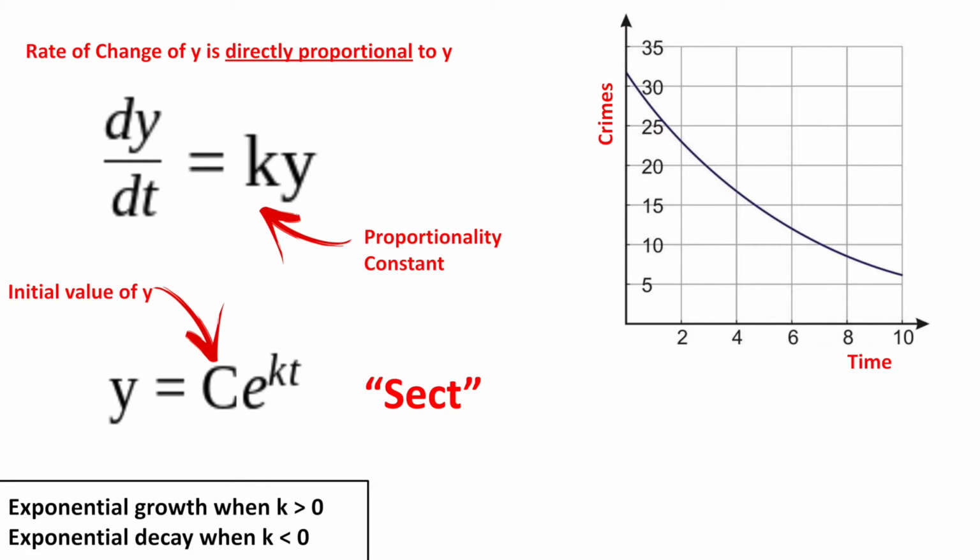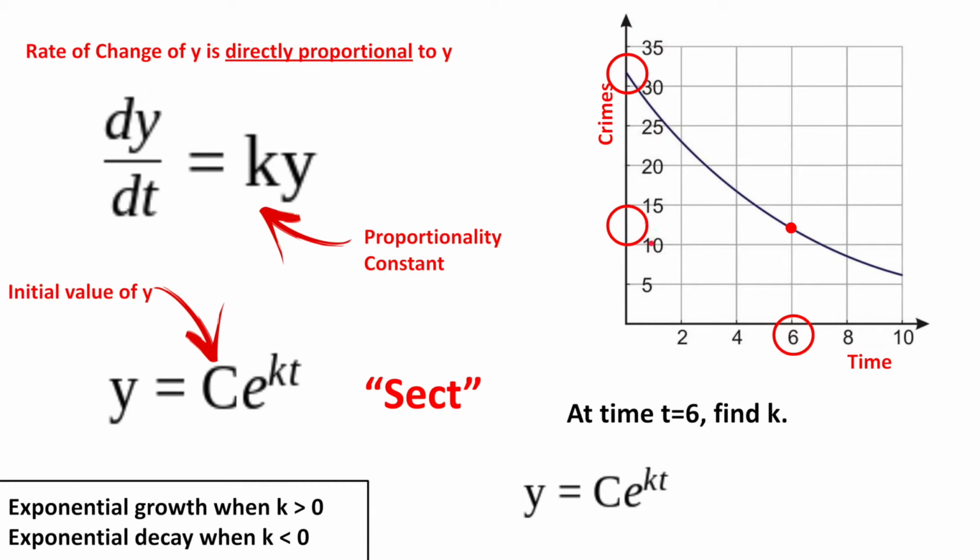Here, let's find k at time 6 by using the graph. We use the sect model and fill in our known variables by looking at the graph. Obviously, we know that t is equal to 6. The c, or the initial value, looks like it's about 32 up here. Finally, we can see that the y, or crimes, is about 12 at this time. Putting that all together, we would get this equation, which we could now solve for k. But I should really get back to the case, so I won't do that.